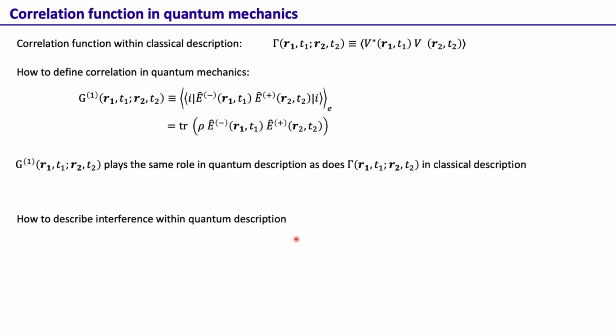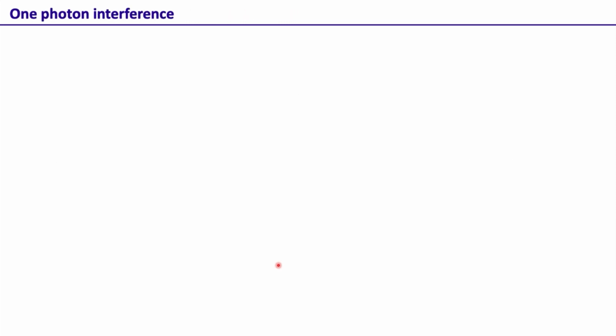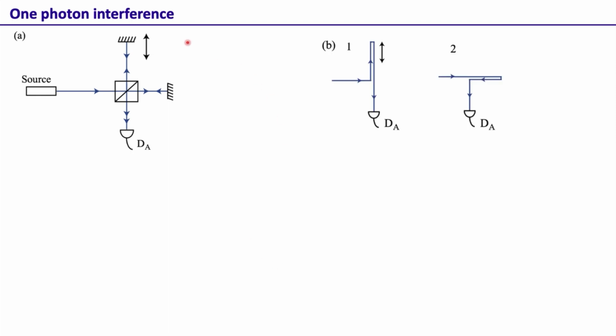Okay, so now how do we define interference within quantum description? The interference within quantum description is described as a single photon interfering with itself. This is a very famous statement by Dirac, where he says that a single photon interferes with itself. So let's just look at this one photon interference. This we had already done in our classical description, but we'll now try to do it using quantum description.